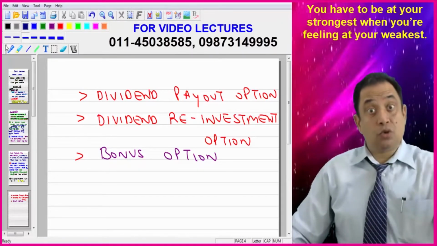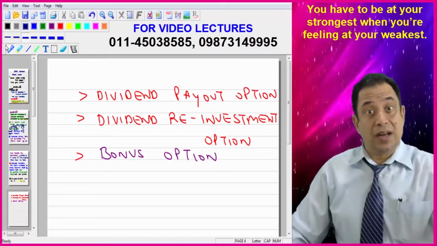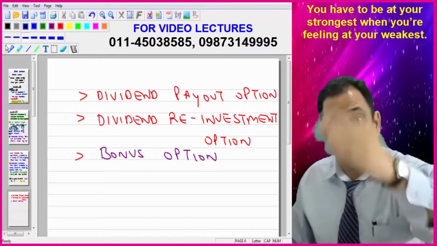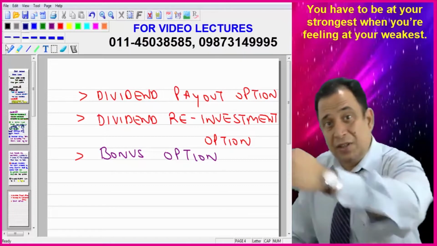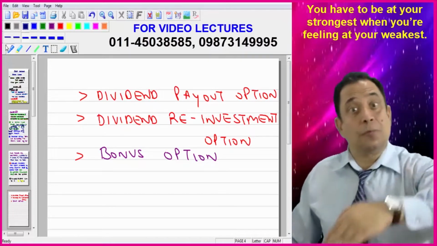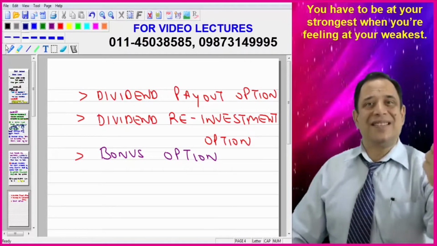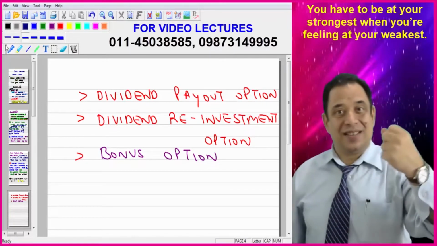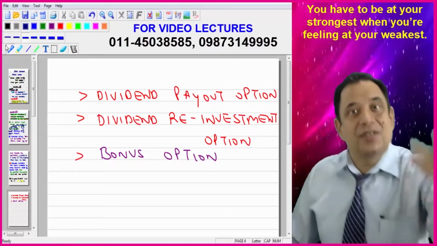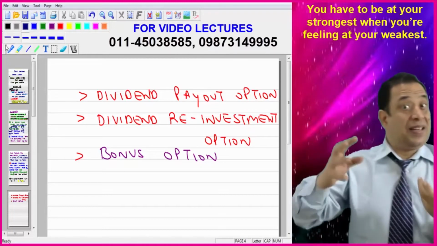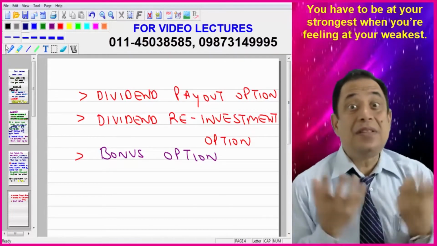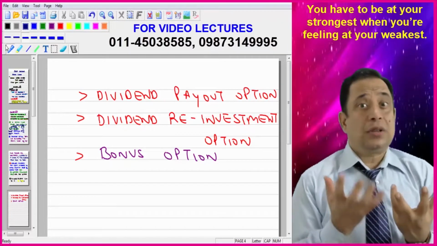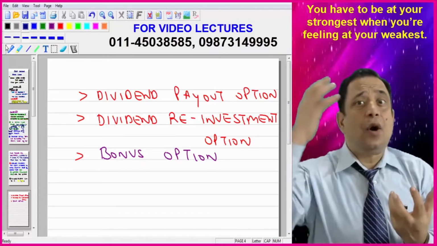Now it depends upon so many factors whether the unit holder wants to go for dividend payout option, dividend reinvestment option, or bonus option: the age of the investor, the needs of the investor, the existing liquidity, the employment status. In case a person is retired, that person requires regular inflow, so generally goes for dividend payout option.